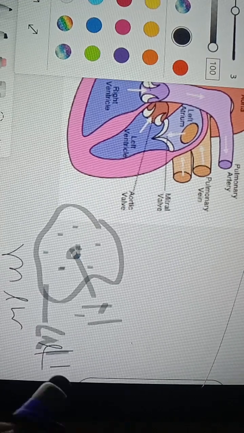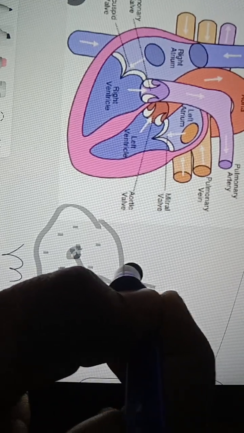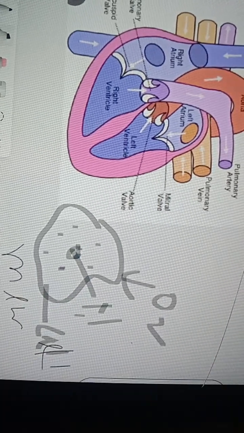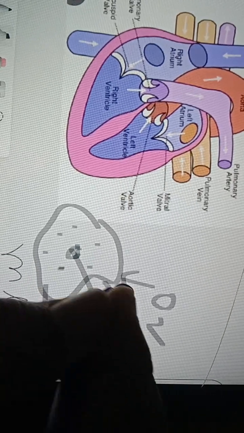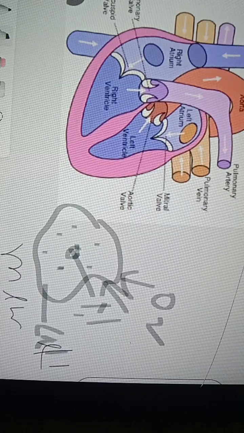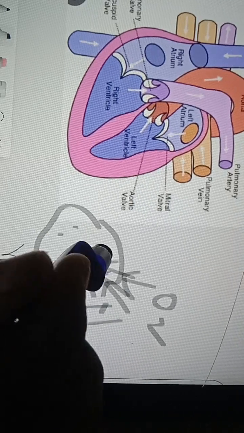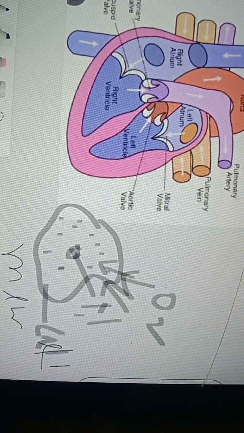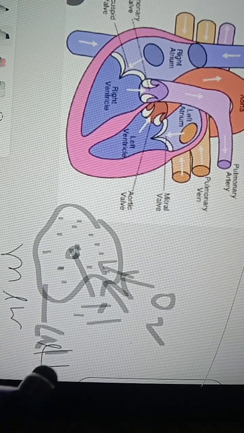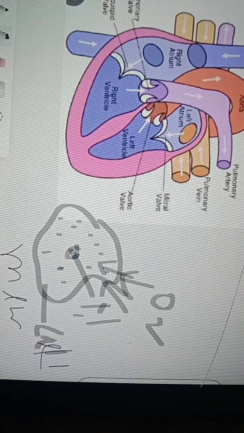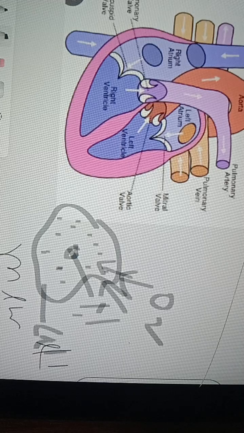Even though it is a single cellular organism, it needs oxygen and it needs nutrients. These should be taken in by the membrane and should reach all the parts of the cell. How are they moving? By the process of diffusion only. What is diffusion? Particles moving from high concentration to low concentration.